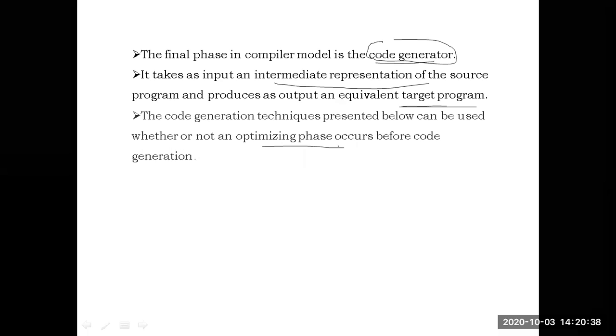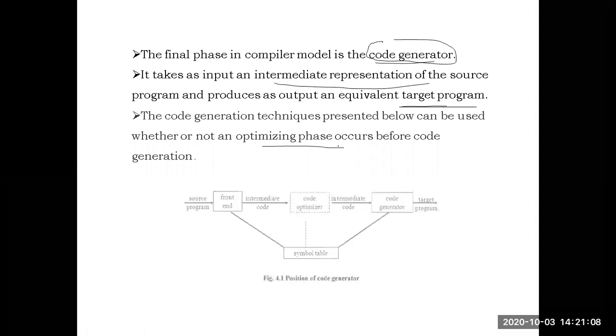Generally, what will happen is after intermediate code is generated, optimization techniques will be applied to that intermediate code for improving the code. Then that optimized code will be given to the code generator. The code generator will convert that code into machine code. If we want, we will give the intermediate representation to the optimization phase. Otherwise, no need. It is not mandatory that every time the code must be given to the optimizing phase.